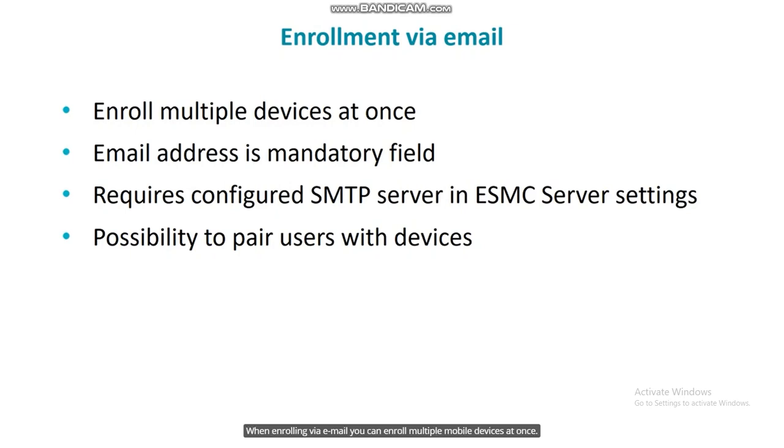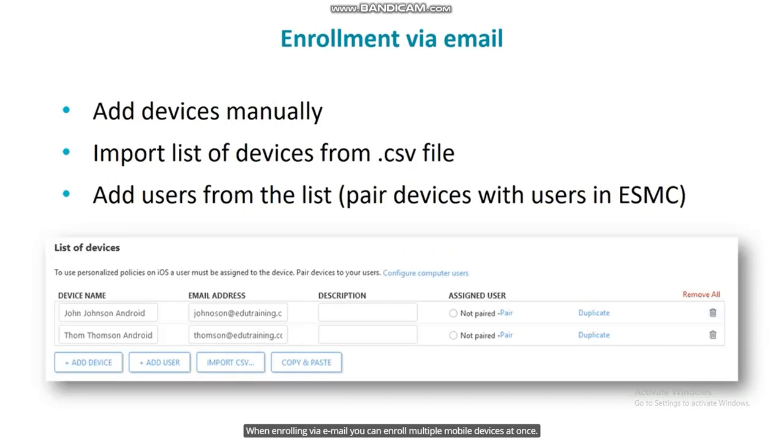When enrolling via email, you can enroll multiple mobile devices at once. You can add the devices manually one by one or import a list of devices from a CSV file. Another option is to add users from the list, for example users synchronized from Active Directory, and pair devices with their users in this way. It's always essential to provide email addresses to send enrollment links to devices.